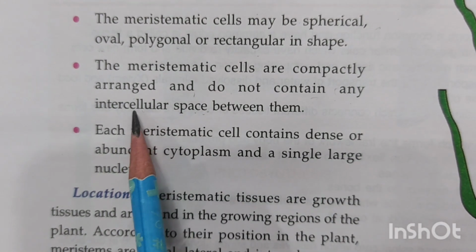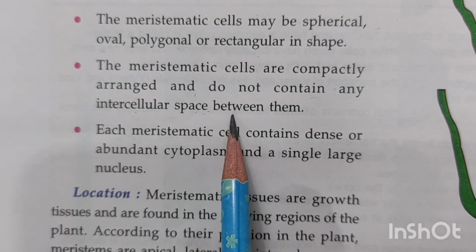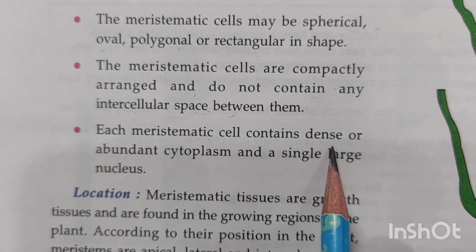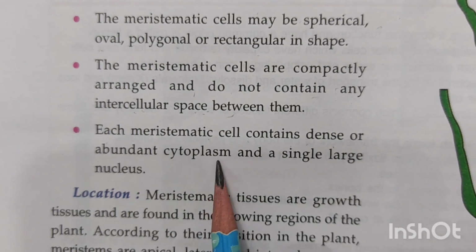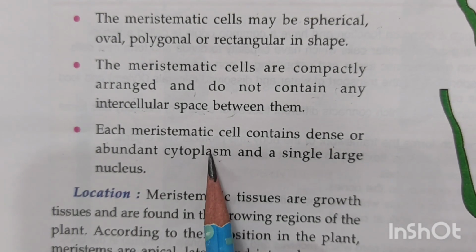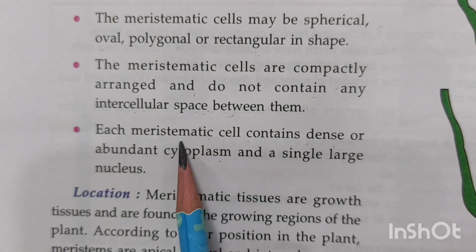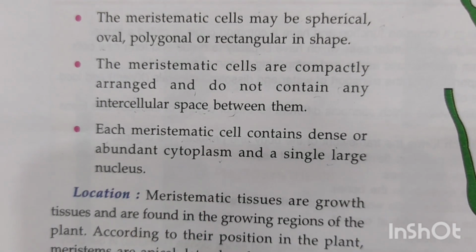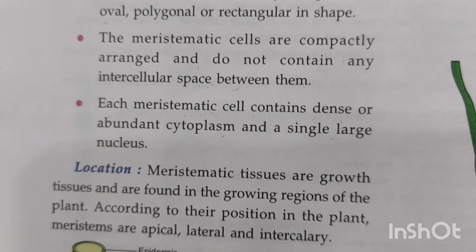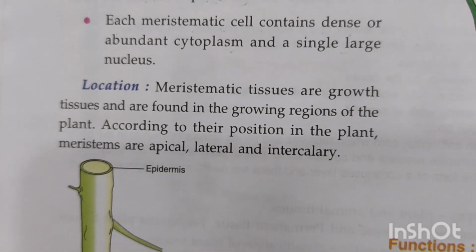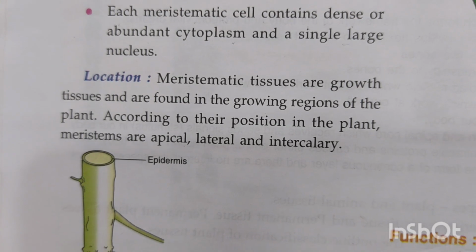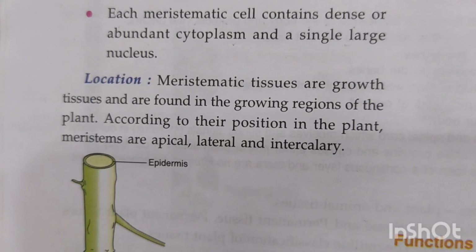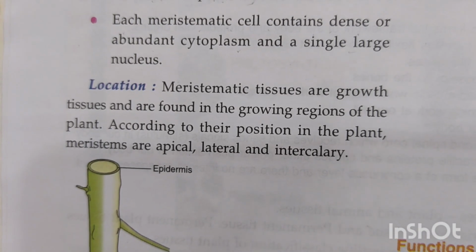Intercellular space means the space between the cells. Each meristematic cell will contain a dense and abundant cytoplasm. Now, there is a lot of cytoplasm present in the meristematic cell. And they also contain a nucleus. Now, you know, the nucleus is the most important part of a cell because it is the organelle that controls all the functioning of the particular cell.